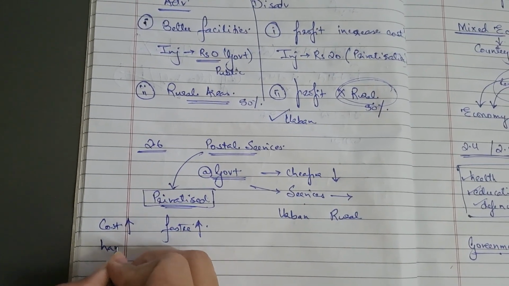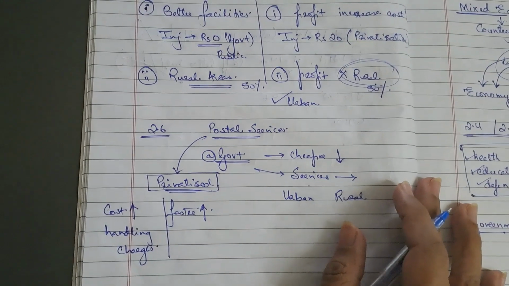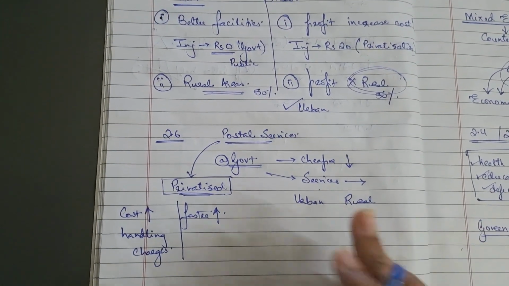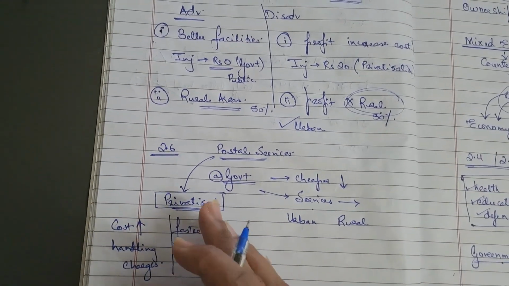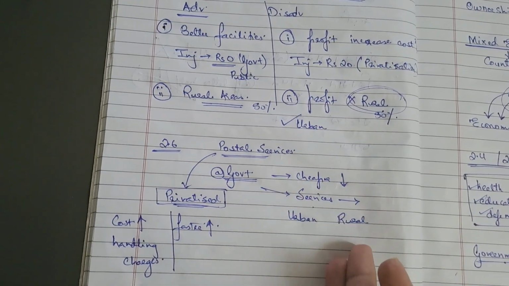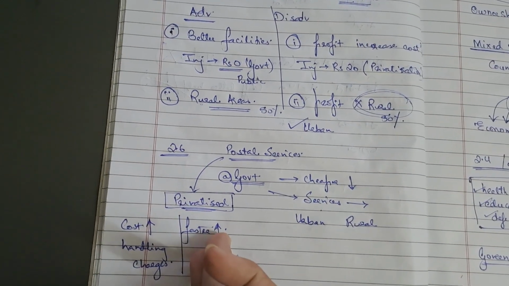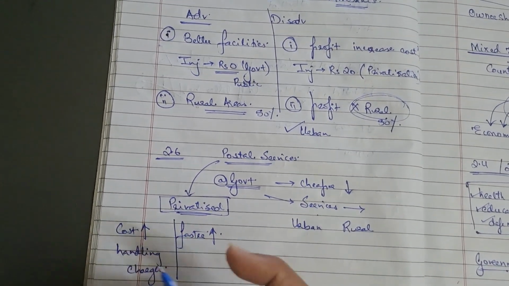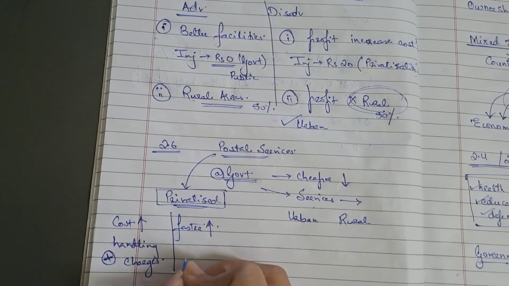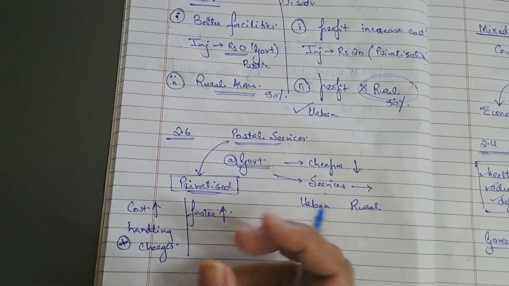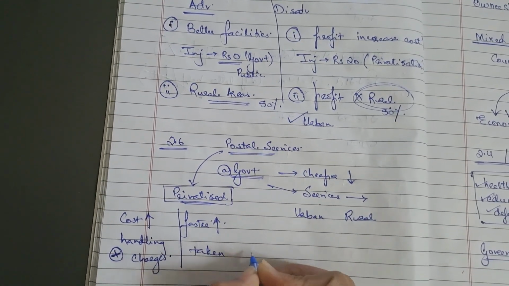When I'm talking about handling charges, if there is any expensive item, the government does not take a charge for it. Many people are sending and receiving things through the postal services, so there is going to be too much of a crowd for the services, right? But when it gets privatized, it becomes costly and faster, and the handling charges will be added, and it will give an advantage to your products or services, whatever you're sending through post, they will be taken care of. That is what I feel.